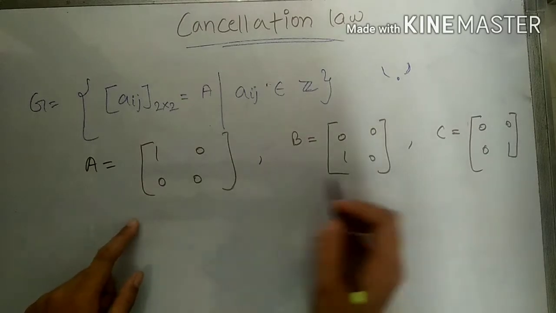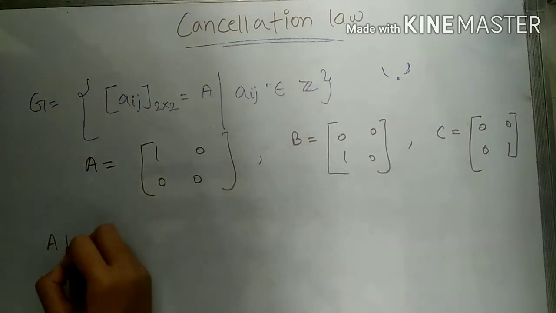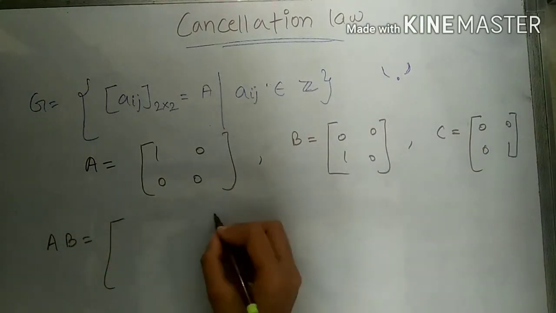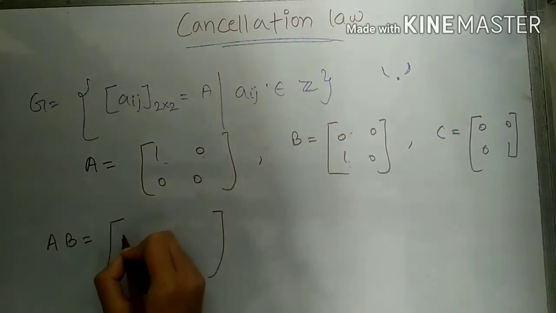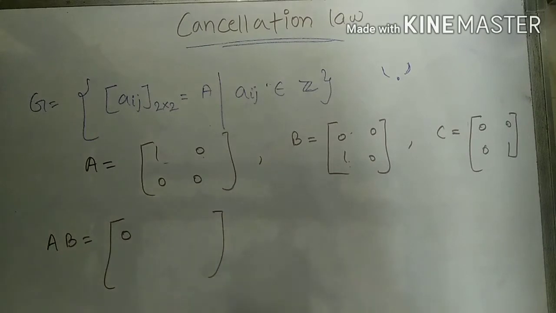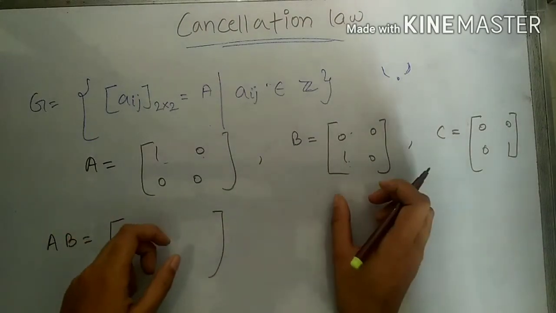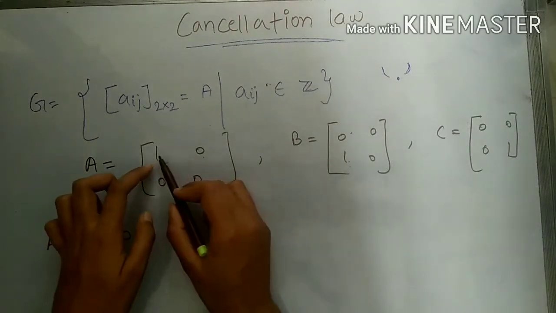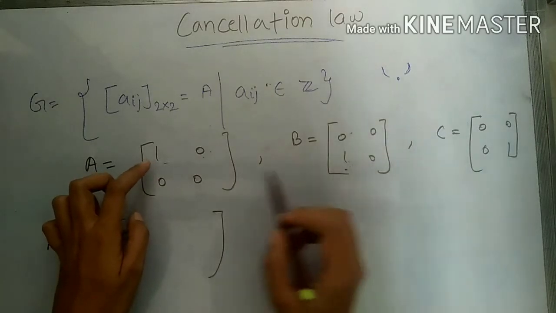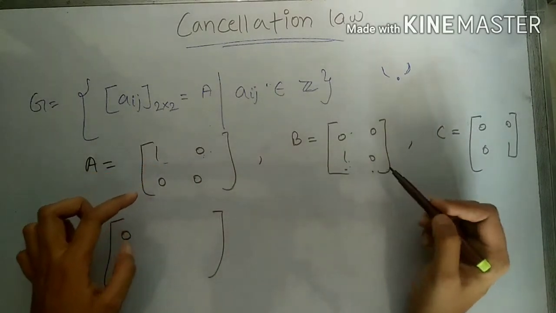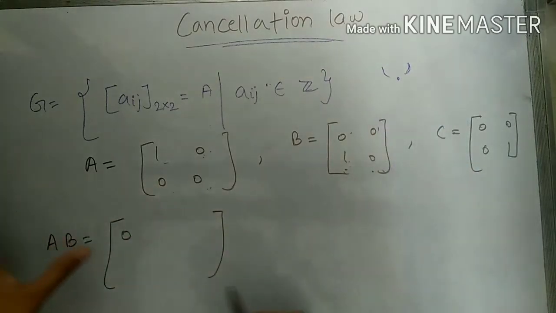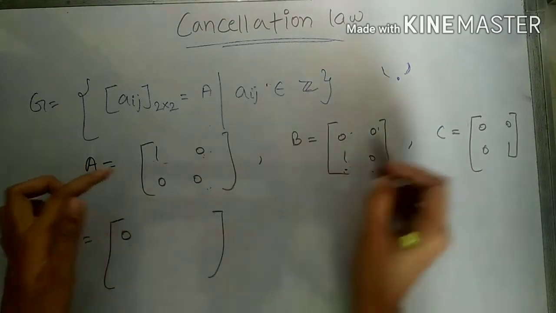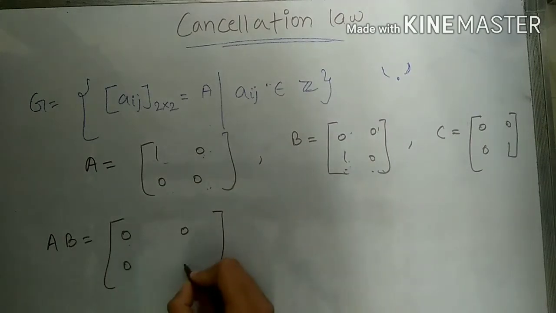If we multiply matrix A and B, what will we get? First row with first column, we will get 0 here. You know the way matrices are multiplied. First we multiply the first row with the first column, then the first row with the second column, then the second row with the first column, and then the second row with the second column. So here we get 0, 0, 0, 0.